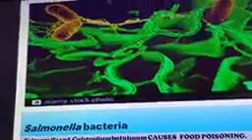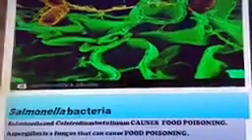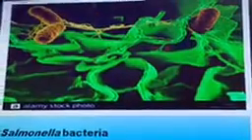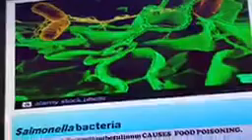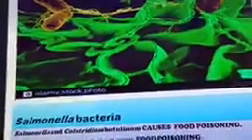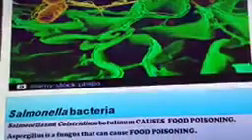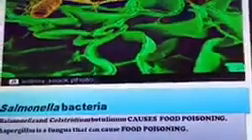In this next slide, the Salmonella bacteria is one of the bacteria which cause food poisoning. Besides this, Clostridium botulinum is also the name of a bacteria which is responsible for causing food poisoning. So these are the two bacteria. Now the fungus Aspergillus is a very dangerous fungus, and it is responsible for food poisoning. Besides this, earlier I told you this fungus also causes certain diseases in animals.